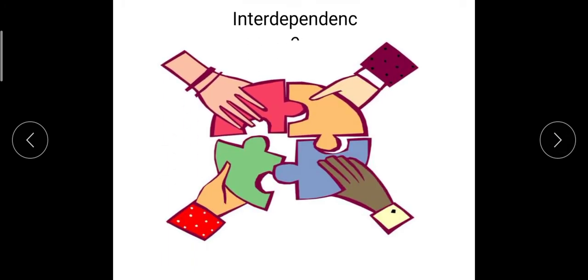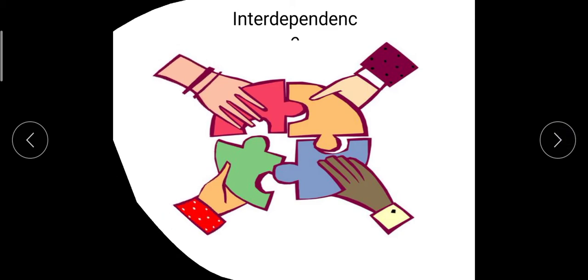Interdependence means when we are dependent on each other. As you know, there is a small child whose age is one and a half or one year. He is depending on his mother. He can't do anything on his own. Similarly, in the macroeconomic study, we find that all things are dependent on each other.